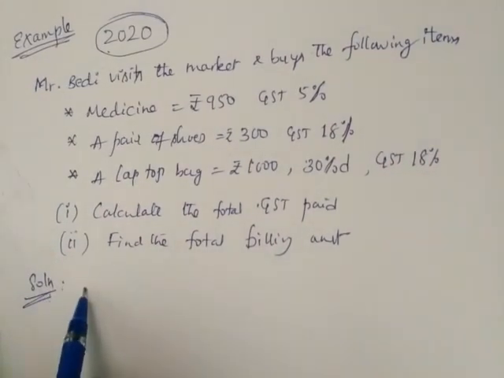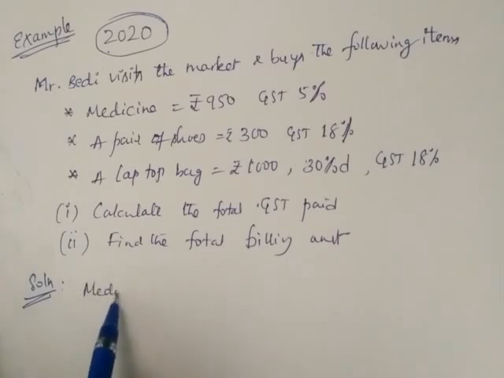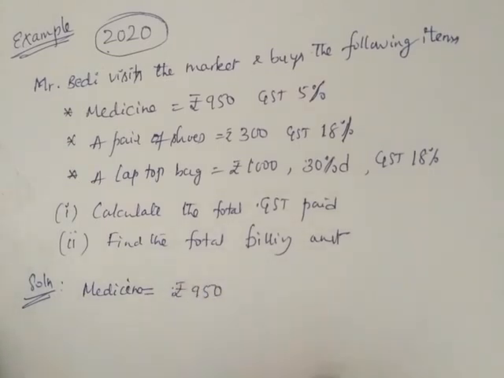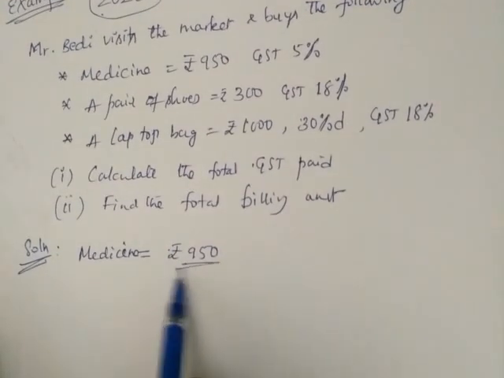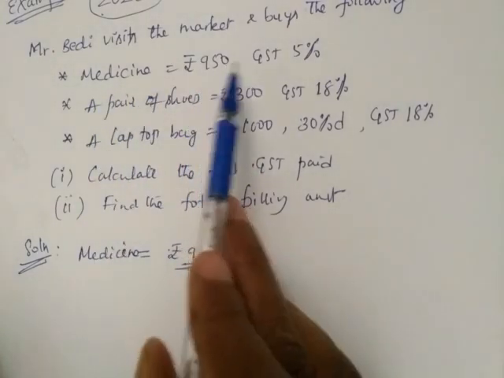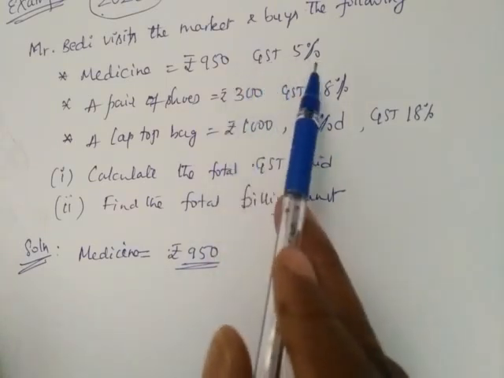So first we start with the medicine. What is the market price of medicine? First write the market price, 950 rupees. Whether any discount is there on the medicine, let us see. On medicine there is no discount. It is not given, look here, only GST.